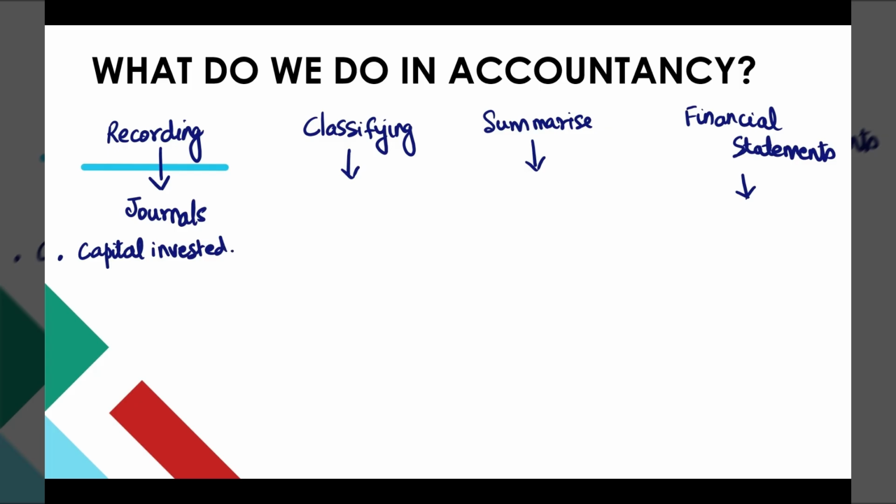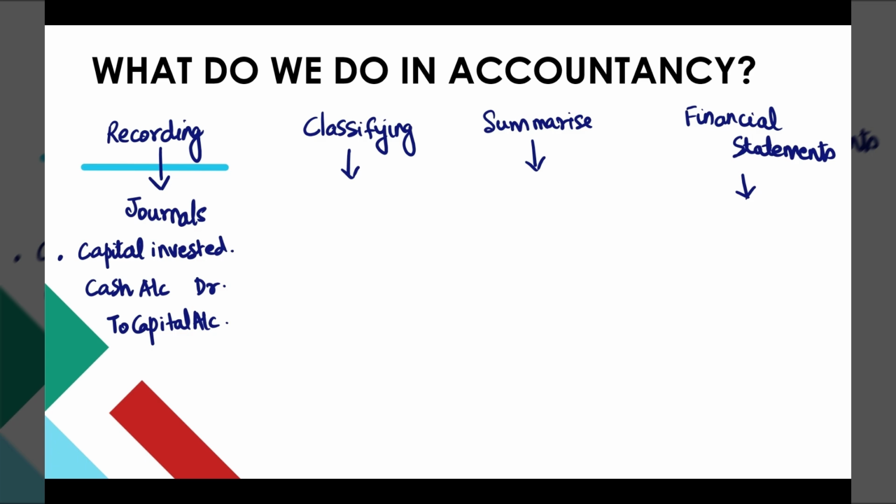So we are journaling whatever financial transactions have happened. Say capital is invested, then what do we do? Cash account is debited and capital account is credited. This we call a journal entry. We will look into detail on why the accounts are being debited and credited in separate videos in future.